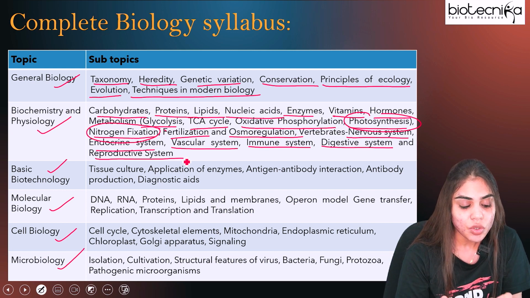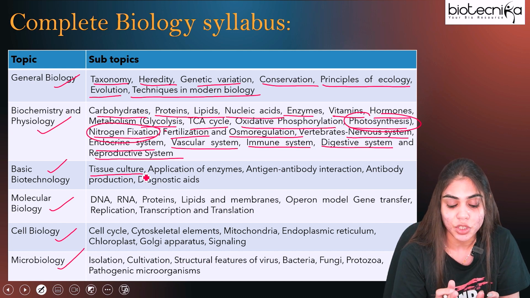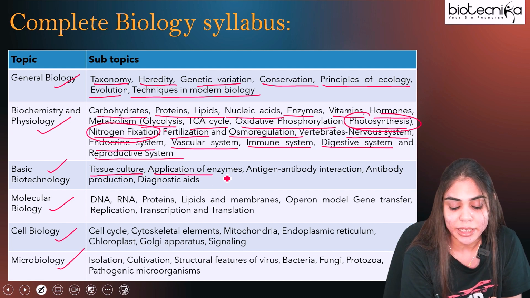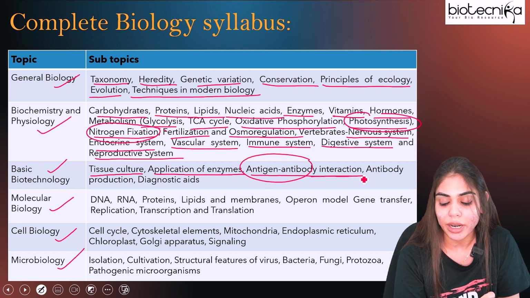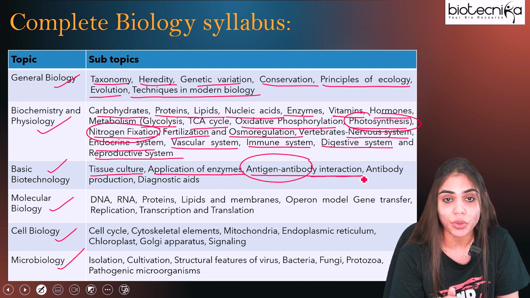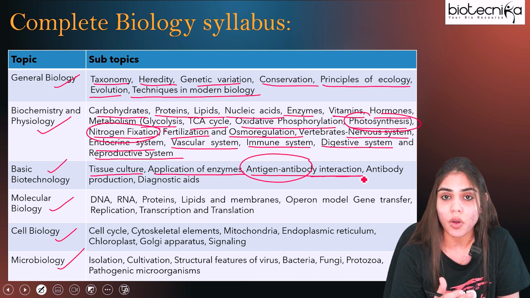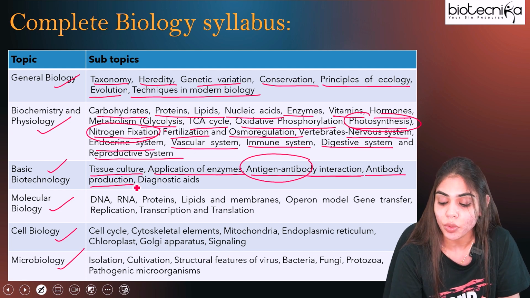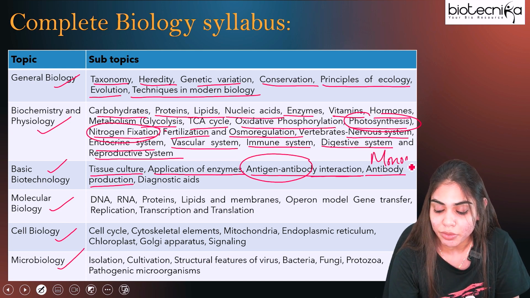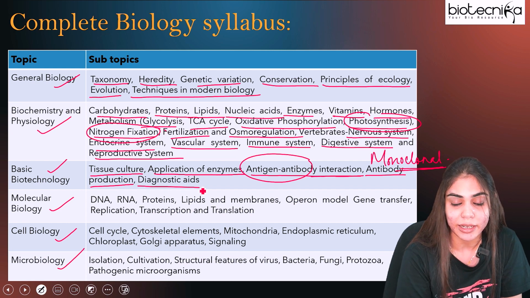Under basic biotechnology, you should be clear about the tissue culture part, that is, plant tissue culture or animal tissue culture, the application of enzymes for industrial purposes, and antigen-antibody interaction, which is part of immunology, where you have to focus on ELISA, RIA, ELISPOT assay, some basic assays, and also immunodiffusion. Then antibody production: make sure you focus on monoclonal antibody production. You should be very clear about the B cells as well as myeloma cells that are involved in monoclonal antibody production, and also the diagnostic aids.